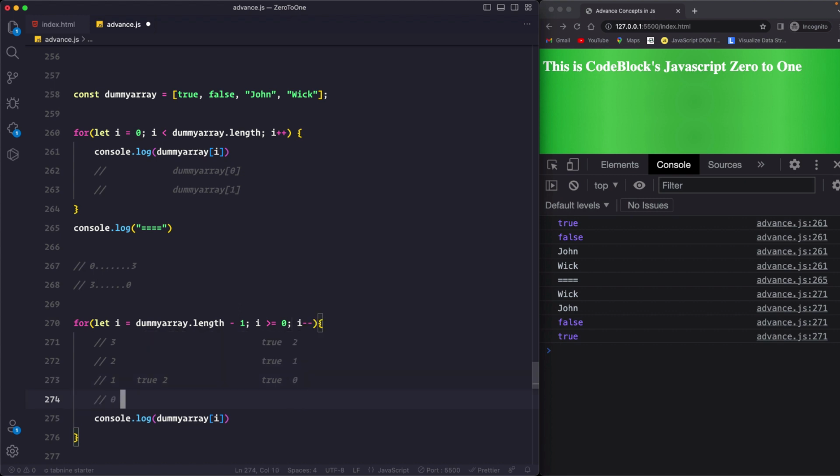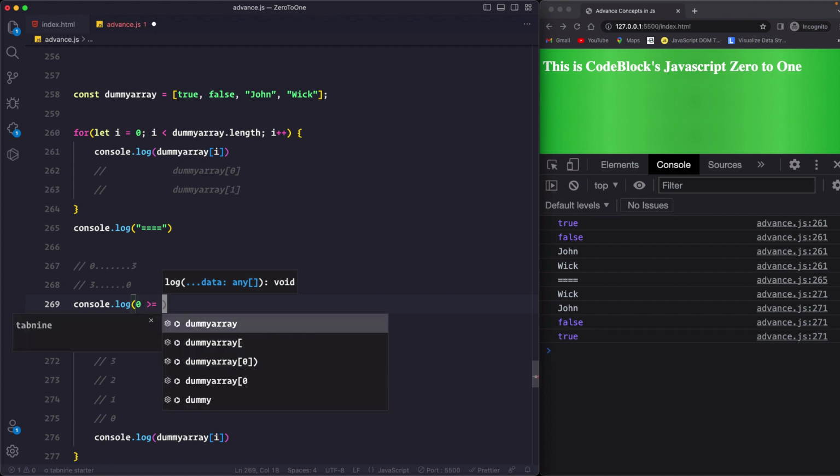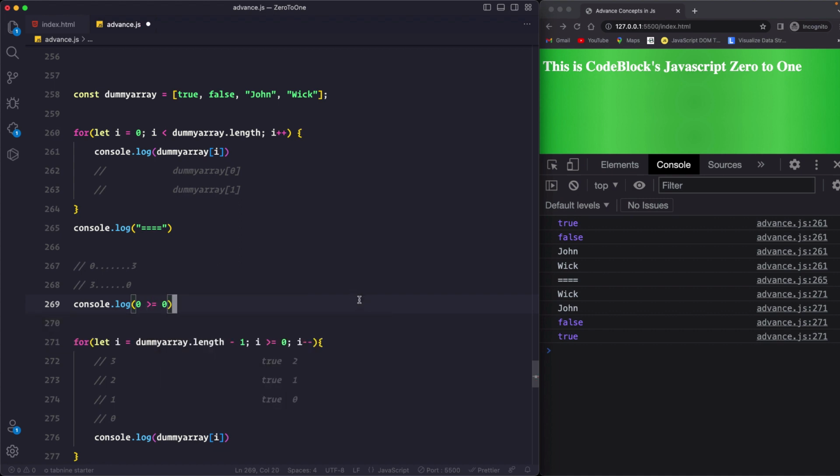Now is 0 greater than or equals to 0? Let's figure out. So if I say console.log, because this can be a very well point of confusion, is 0 greater than or equals to 0? If you save, the line says true.